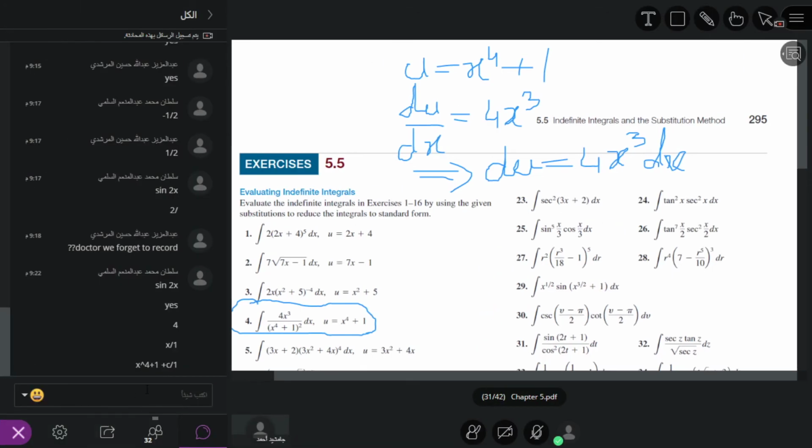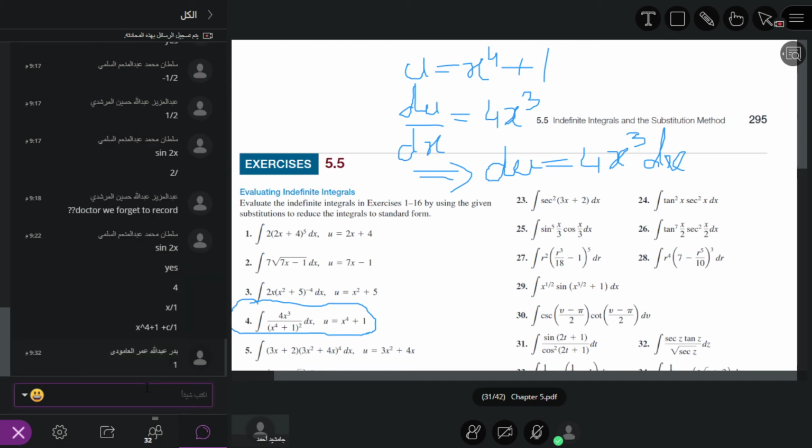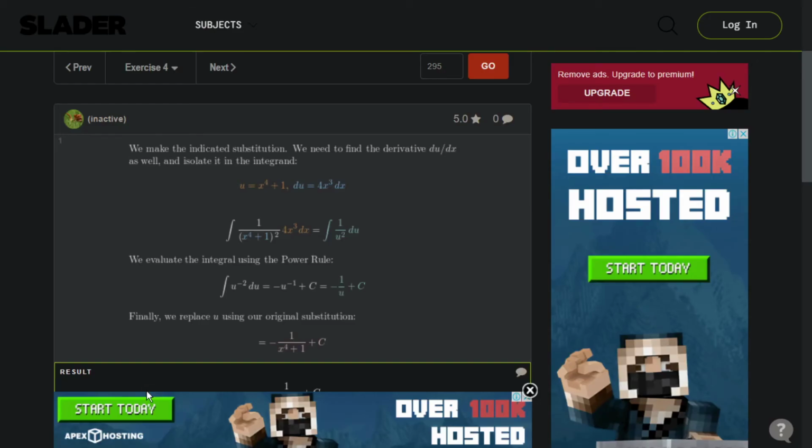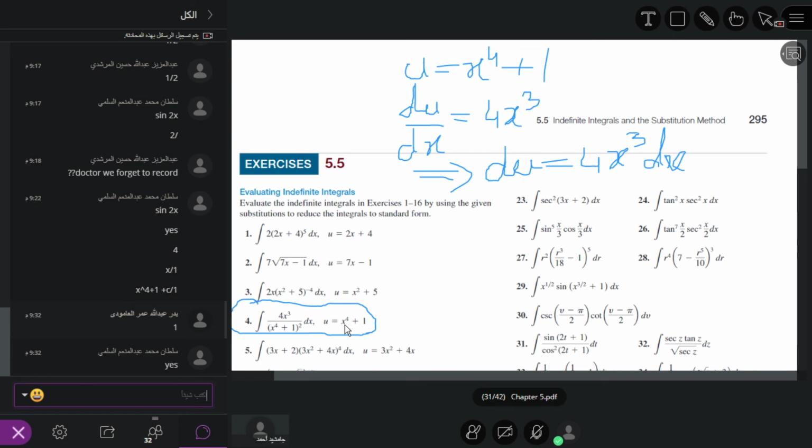Yes, it is the answer, but how can we get it, Sultan? Wait. What did you just give me? No, it is 4x power 3. You can see the numerator of question number 4. Yes, what is the numerator, Sultan? Right here. What is the numerator? 4x power 3 and here also dx. 4x power 3 dx. Okay.